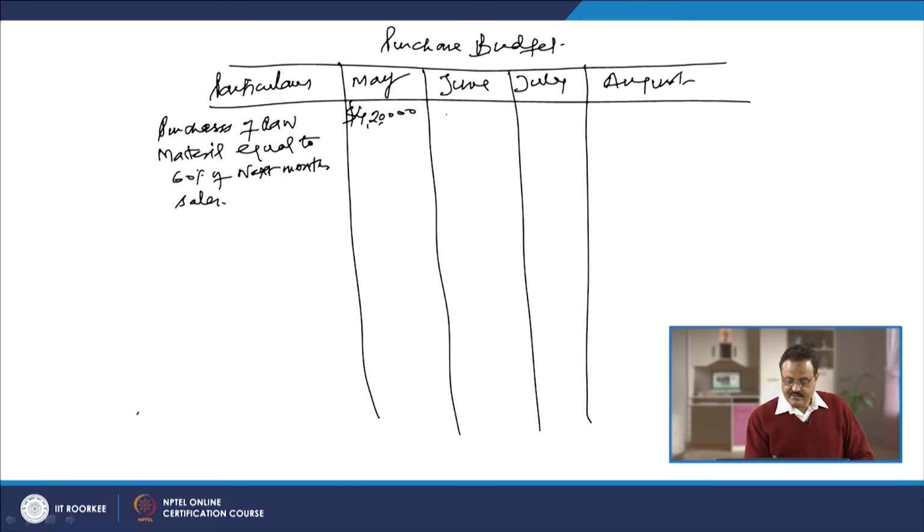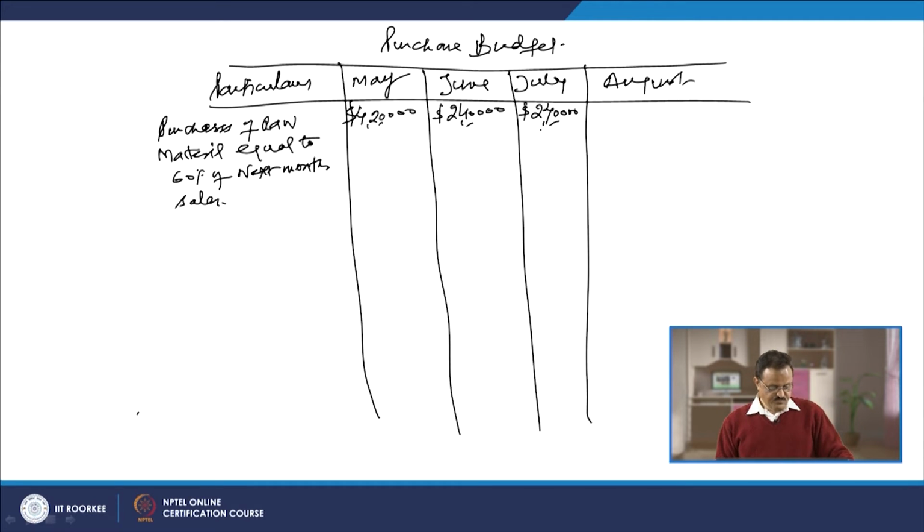That is going to be 60%, which is how much? 240,000? Yes, $240,000. And in the month of July, again we are going to purchase equal to the 60% of the next month's sales. And how much are we going to sell in August? The sales in the month of August are going to be $240,000, meaning the total sales are going to be 4 lakhs. So our 60% is going to be